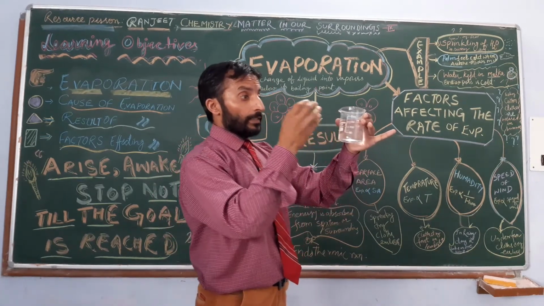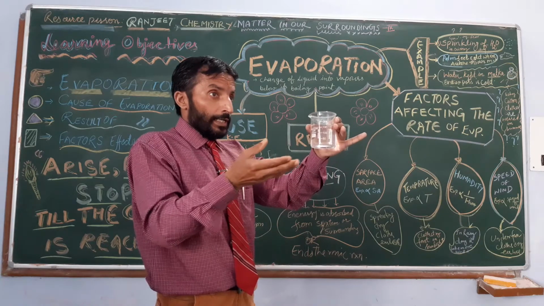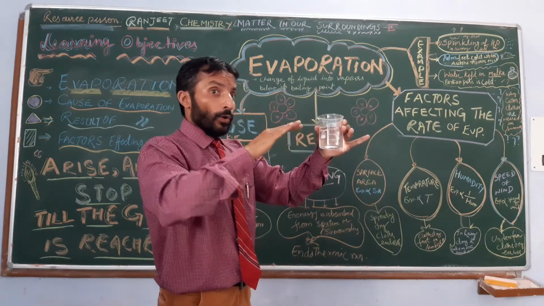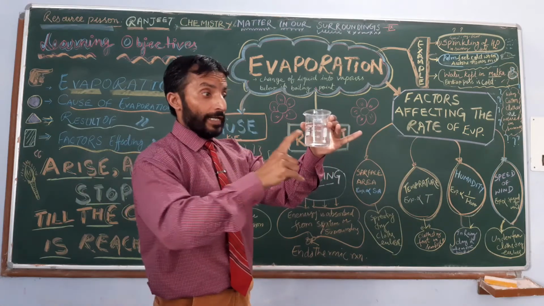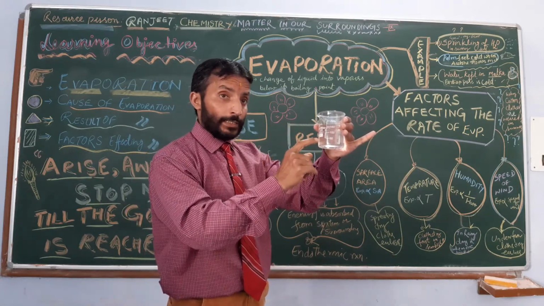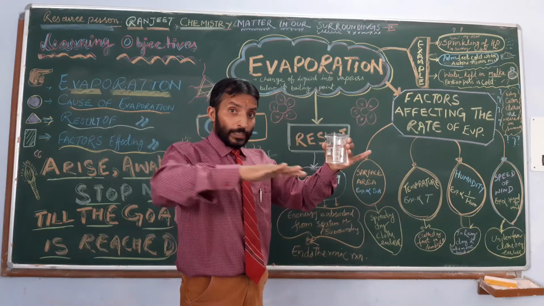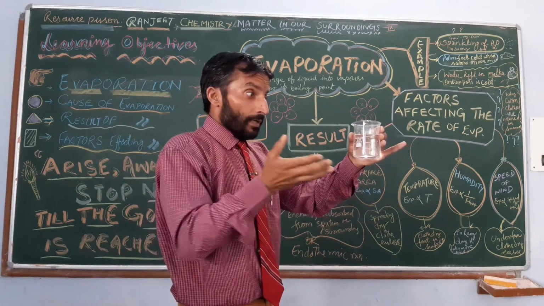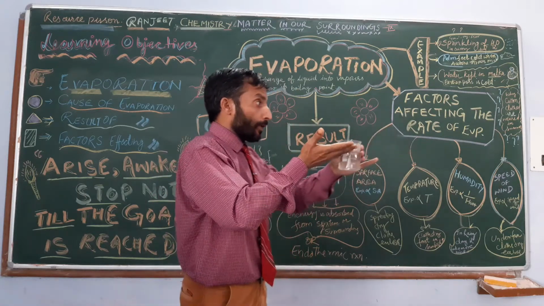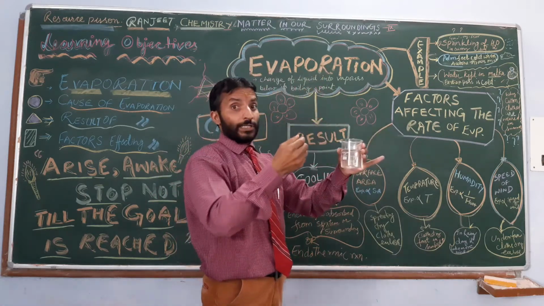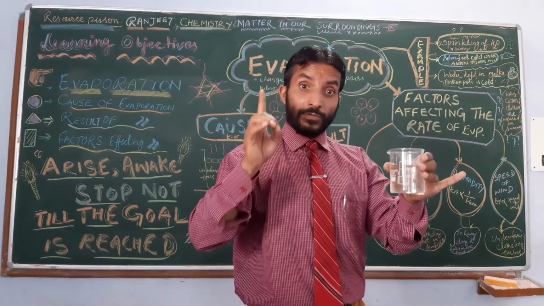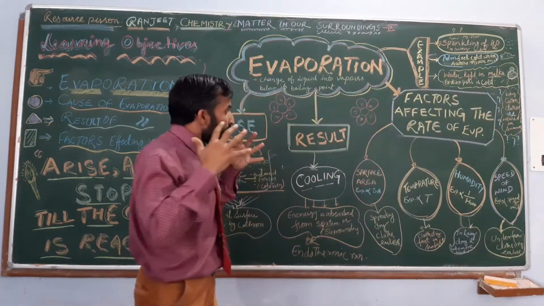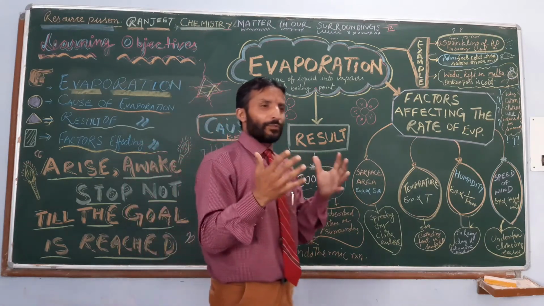Some particles of the liquid are converting into the vapor state, the gaseous state, below the boiling point. The boiling point is 100 degrees for water, right? But it is room temperature, about 25-27 degrees centigrade. But again, this liquid is going into the vapor state. So that is known as evaporation. Now what is the cause behind the evaporation?